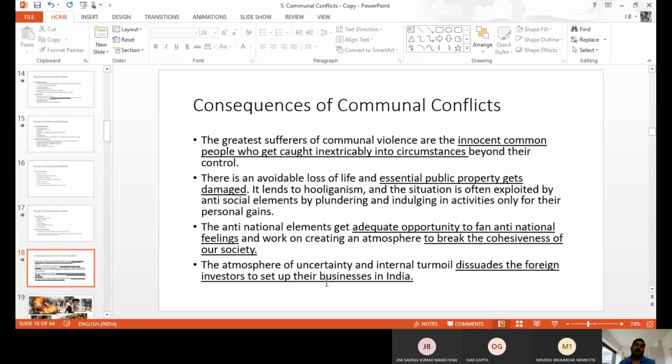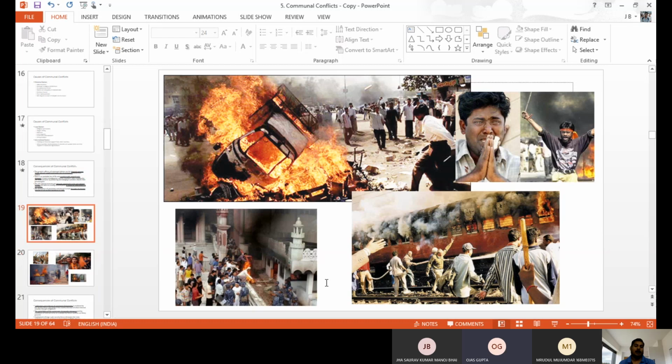Okay, you know very well, when there are communal riots, they give a number of damages and a number of impacts. This is the image of communal riots, communal violence. From this image you understand the attack, the burning, the fire and the weapons in the hands of the people.